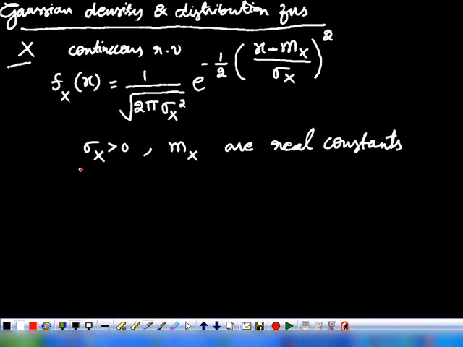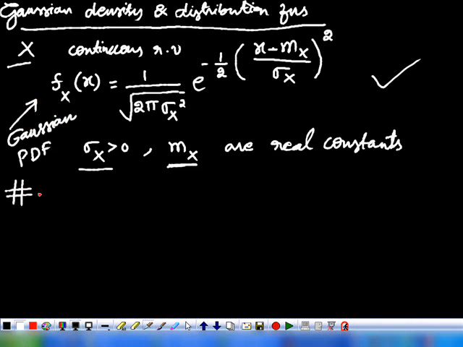Here sigma x is the standard deviation of the random variable, and mx is called the mean value of the random variable x. So let us assume these are real constants. Then this expression fx of x is the probability density function of the random variable x, called the Gaussian probability density function.